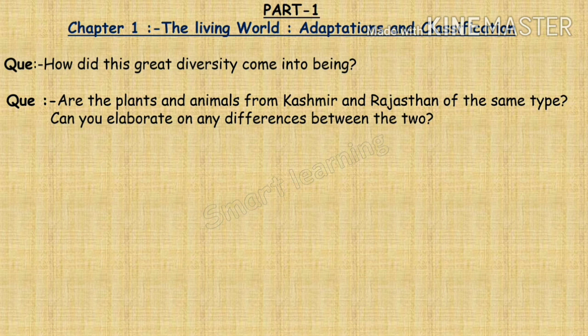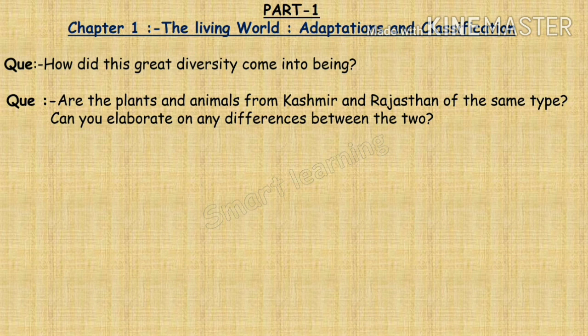Kashmir and Rajasthan are geographically different regions. Everyone knows this. Both the places are different. In their climatic conditions, they differ from each other. Therefore, the flora, meaning plants, and the fauna, meaning animals, are also different in these two places.